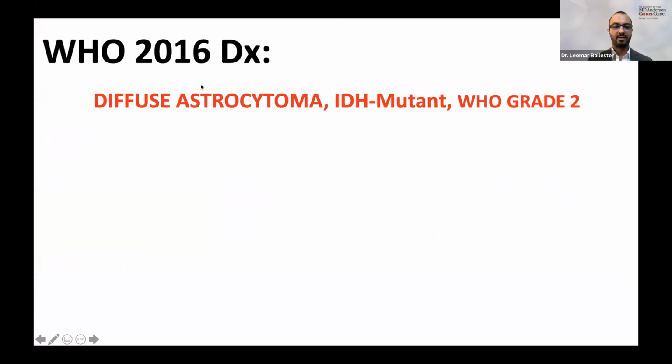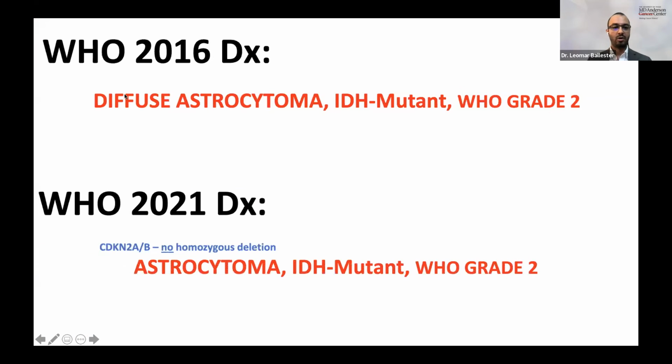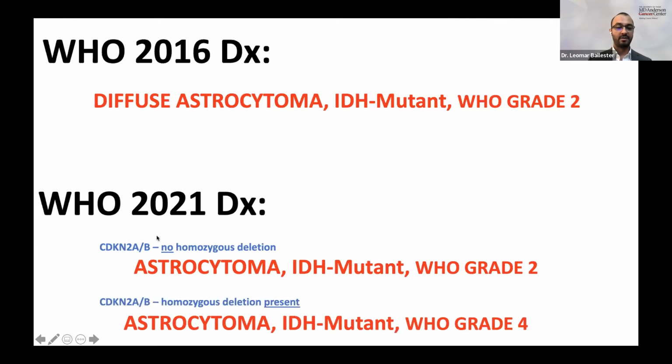So in 2016, this tumor would have been diagnosed as a diffuse astrocytoma, IDH mutant, grade 2. In 2021, we no longer use diffuse, so it would be an astrocytoma, IDH mutant, WHO grade 2, only if there is no homozygous deletion of CDKN2AB. In the presence of a homozygous CDKN2AB deletion, this would have been an astrocytoma, IDH mutant, WHO grade 4, even in the absence of vascular proliferation, necrosis, or increased mitotic activity.